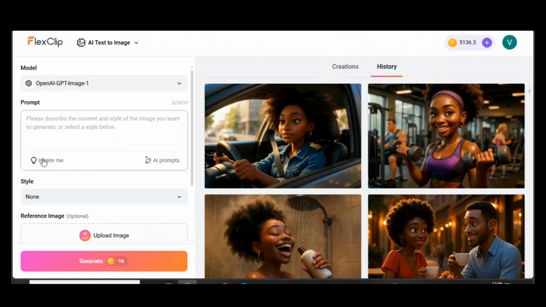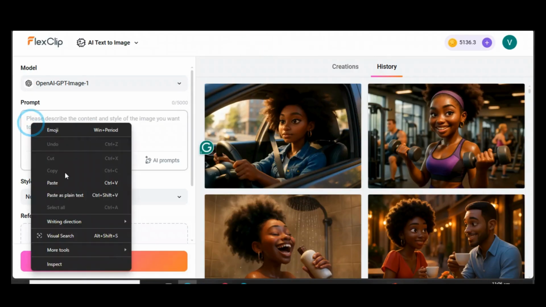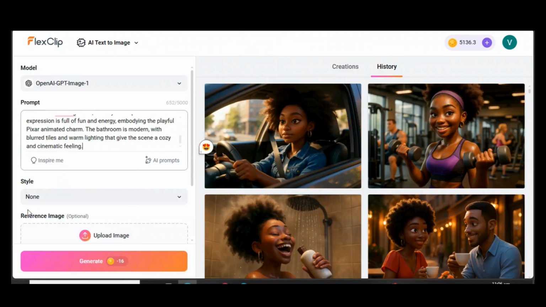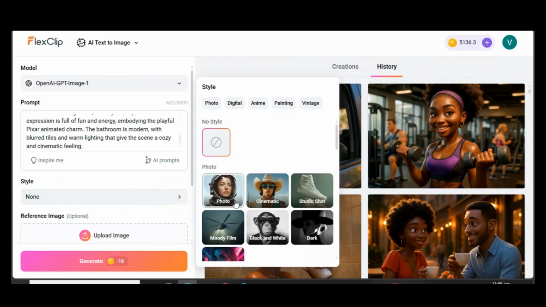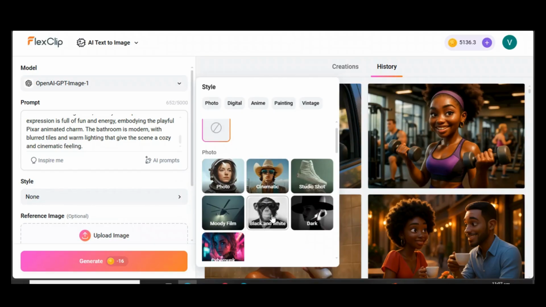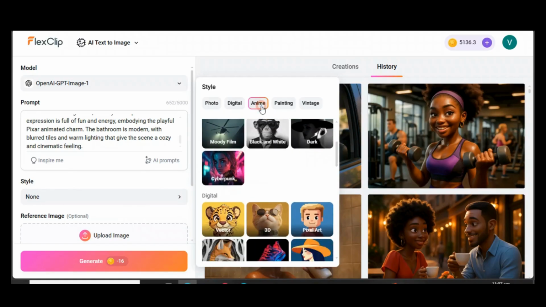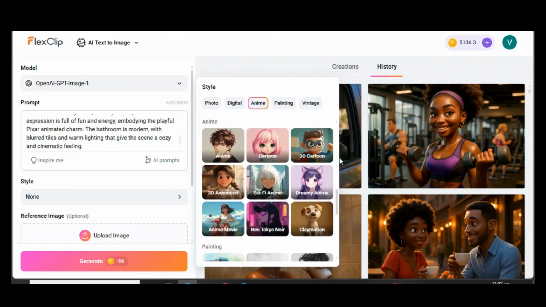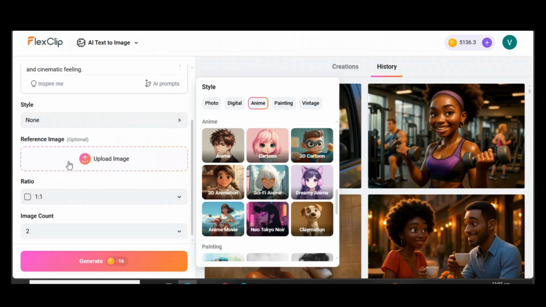And then you can come here to put your prompt. This is where you need to put your prompt, and then you choose the style. If you're looking for the photo, you click photo, cinematic, and if you want the anime, you click on the anime, then you choose the different types of anime that are available here. And on this side you can add the reference image if you want to use one.